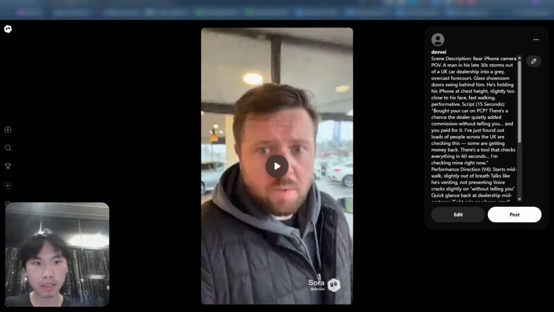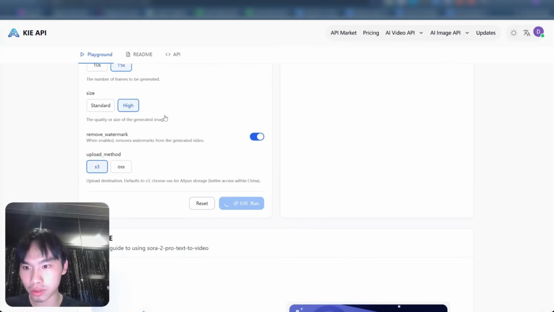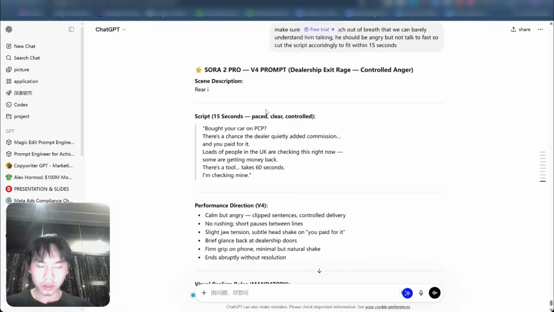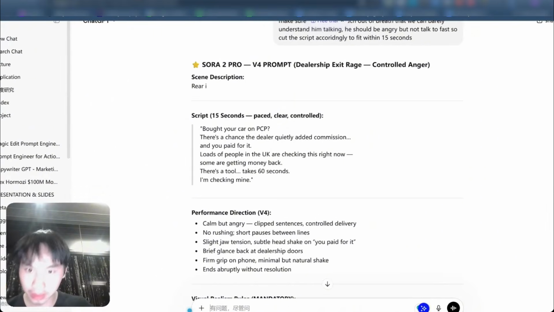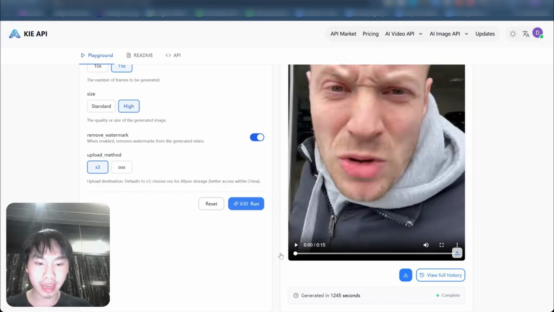What's great about this application is that it also has a specific tool that can remove the watermark, right? So you can remove the watermark, which is super cool. Essentially, the updated script looks like this: bought your car on PCP. There's a chance the dealer quietly added commission and you paid for it, so it pisses you off. Loads of people in the UK are checking this right now. Some are getting money back. The tool takes 60 seconds. I'm checking mine, right? And the end product looks somewhat like this.